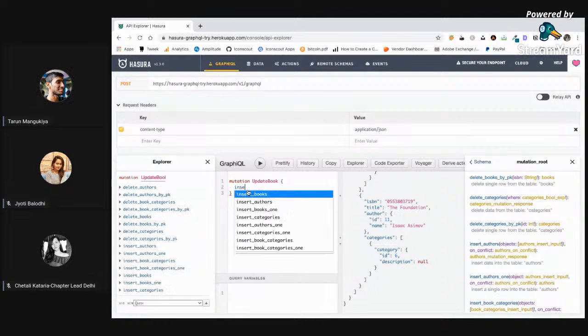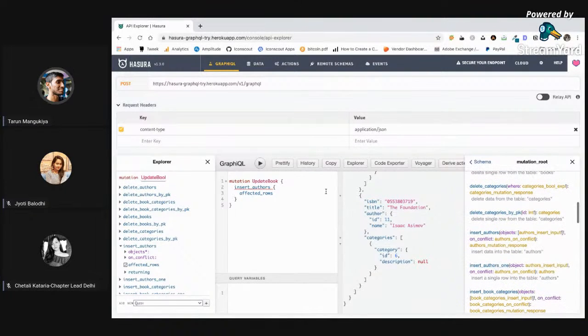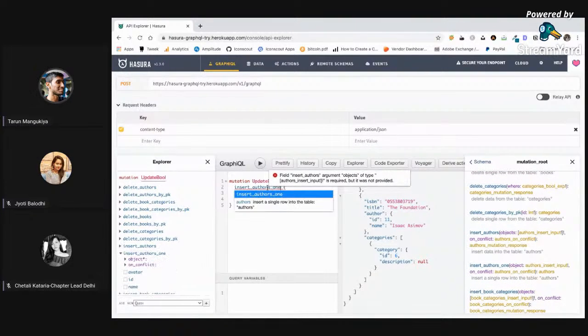So we have insert authors, and inside that, in the response, let's say we need just how many affected rows. Wait, there might be insert author one. Let us insert just a single author, right? And in the response, we will need the ID of that author, right? Now we also need to pass the parameter, right?